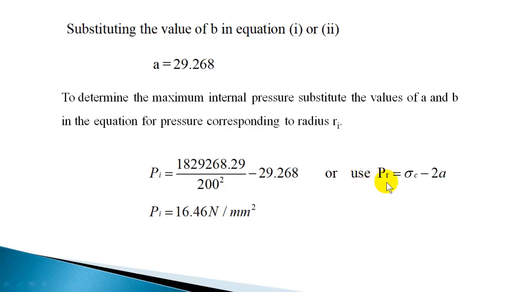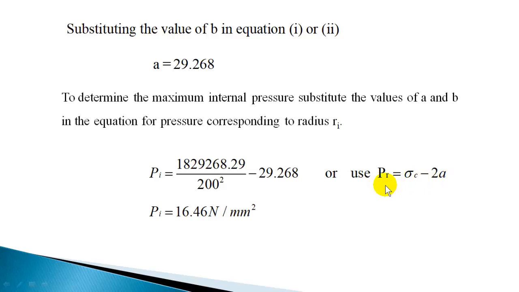Alternately, you can use another equation: sigma c is PR plus 2A, or PR is equal to sigma c minus 2A. At any given radius, pressure and hoop stress are related by this relation. Once you know the hoop stress on the inner walls, which is limited to 75, and we solve for A, the stress and constant A are known at a given radius.